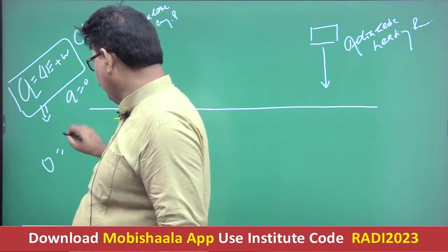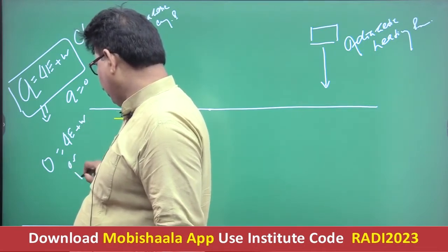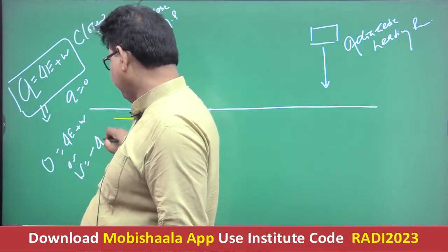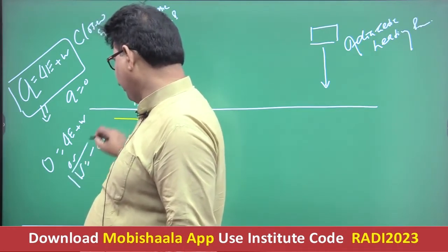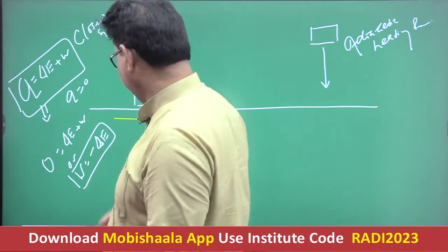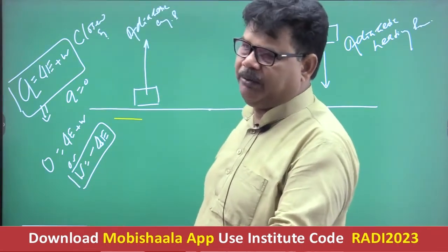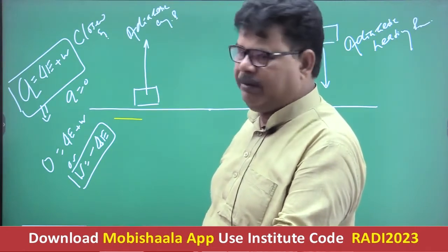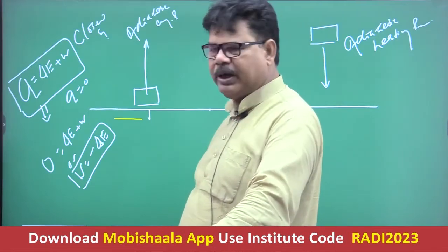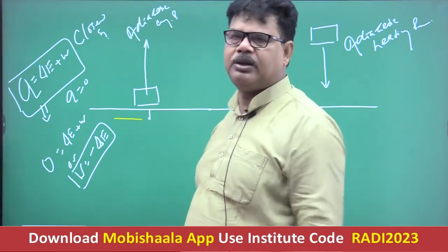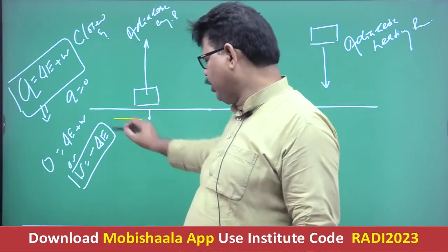0 is equal to del E plus W, or W is equal to minus del E. Getting well now? W is equal to minus del E. It means if the air uplifts, the air will have to work against the gravitational pull of the earth, because gravitational pull is pulling it towards the center. The air will have to work against the gravitational pull of the earth, and this work will be performed at the cost of its own internal energy.